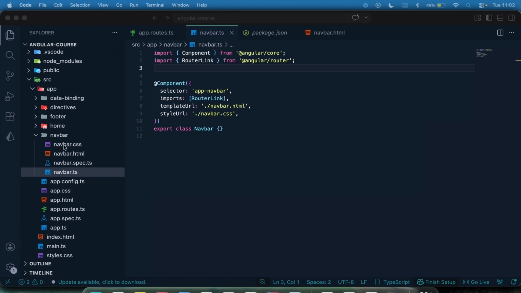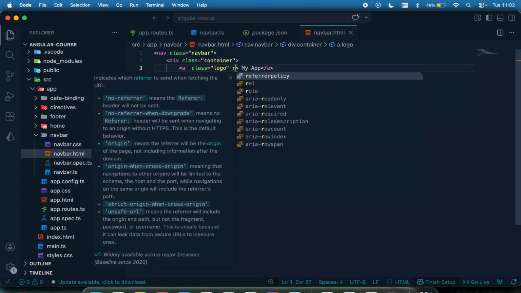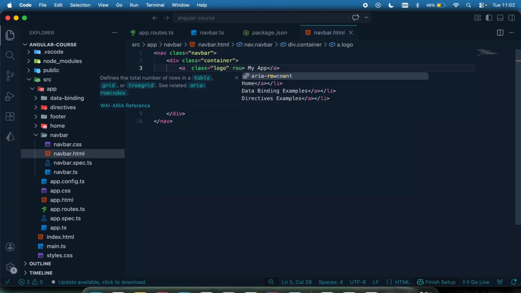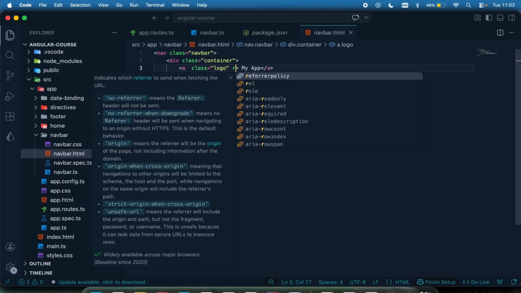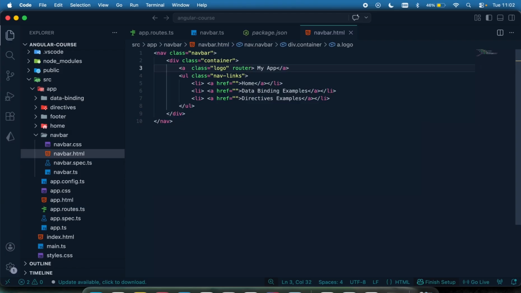So come to the navbar.html right here, and for this one, when you click on my app, I'm going to have something called routerLink, capital L to be link, and that's going to go to the /home page.